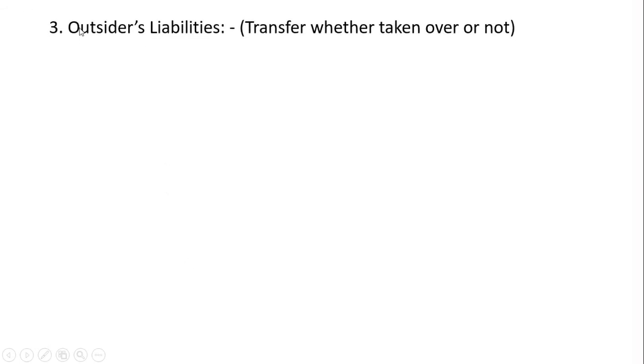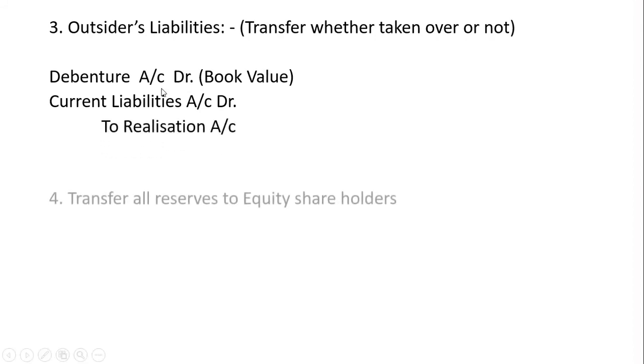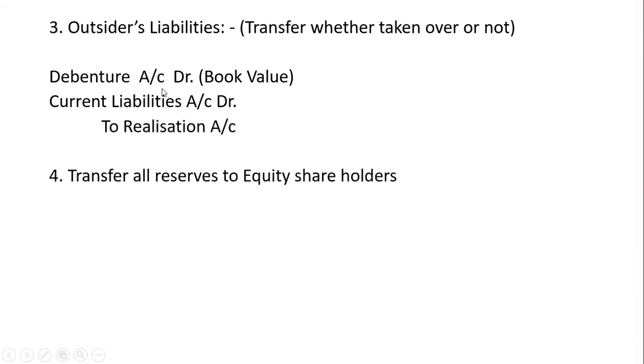Outsider liabilities, whether they are transferred or taken over or not, that is irrelevant. We will pass all the liabilities to the realization account. Debenture account debit at book value, current liability account debit. The liability is a credit, it will be debited because now it is transferred to realization account. Next, transfer all the reserves to equity shareholders.